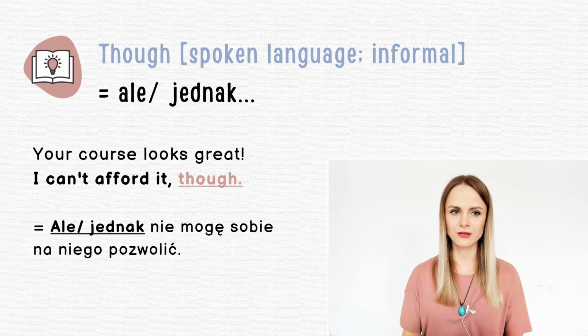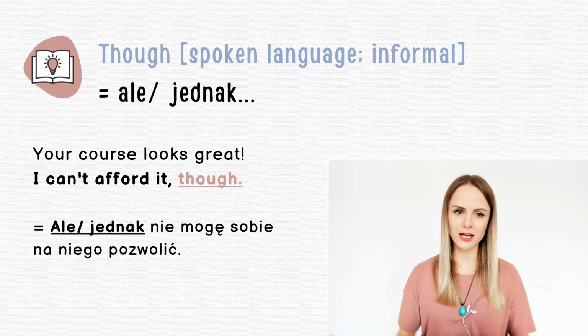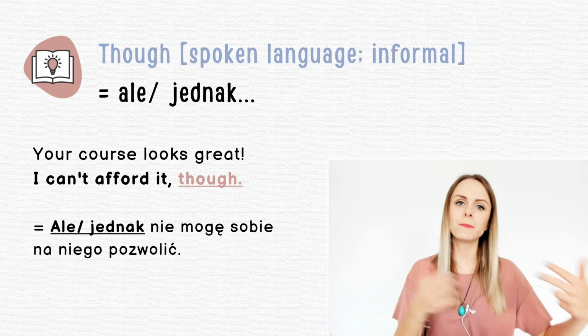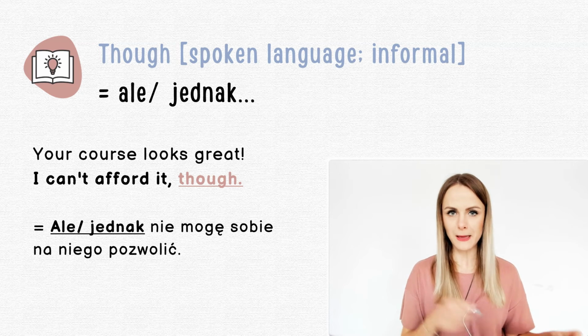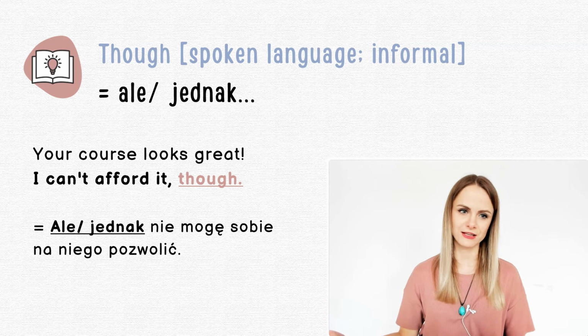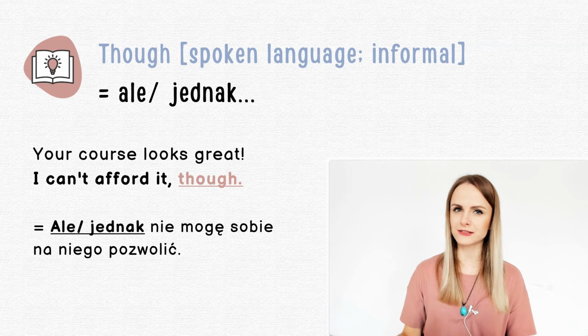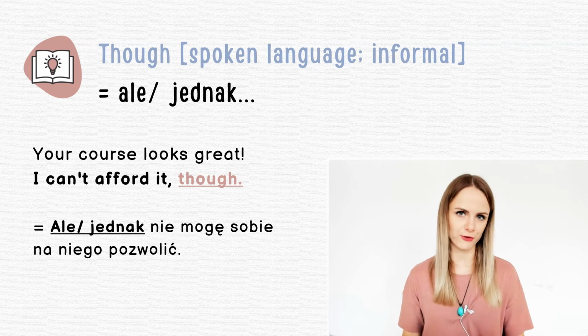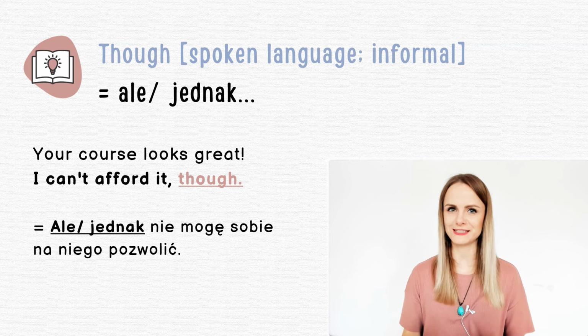Have a look. You know, your course looks great. I can't afford it though. So it's like, your course looks great, but I can't afford it. But here, this though is put at the end of the sentence. So your course looks great, I can't afford it though. So I hope you get the idea.